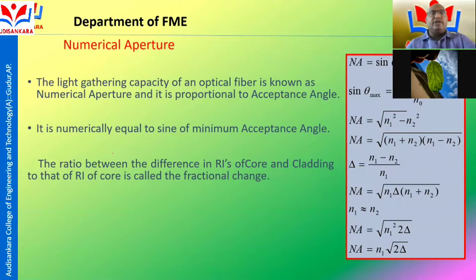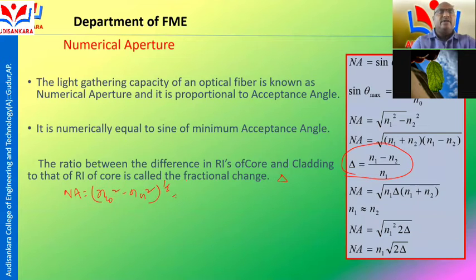It is numerically equal to sin of the minimum acceptance angle, and the ratio between the difference of the refractive indices of core and cladding to the refractive index of core is called the fractional refractive index change, delta. So the numerical aperture NA is equal to the square root of NCO square minus NCL square.